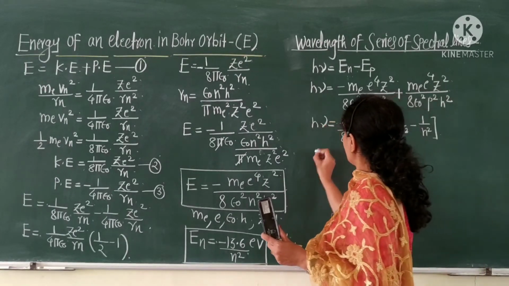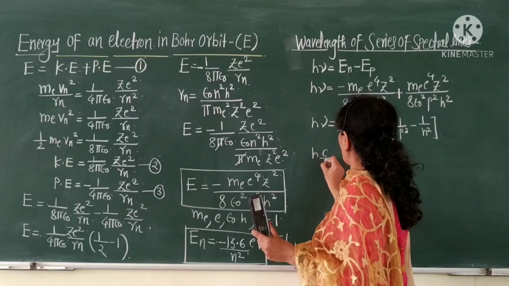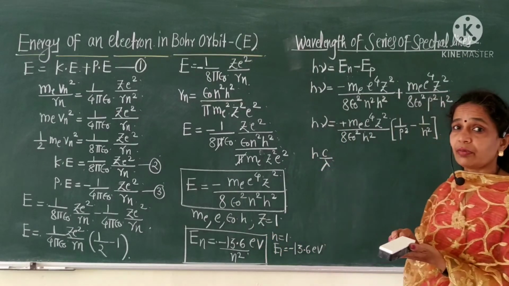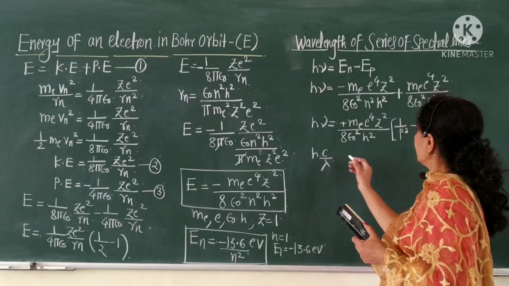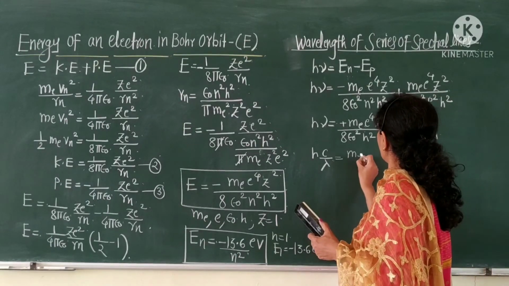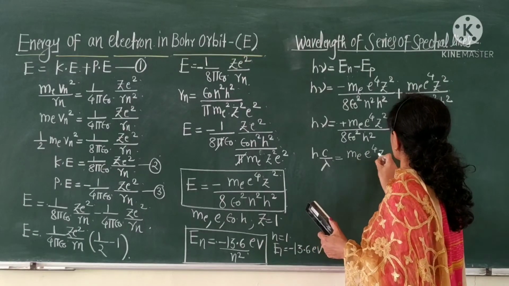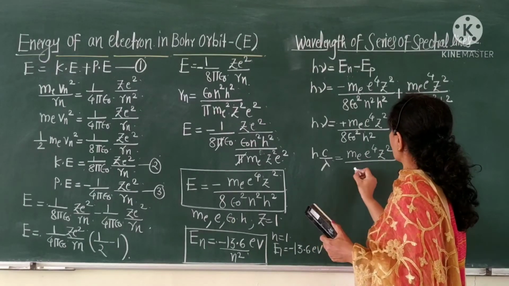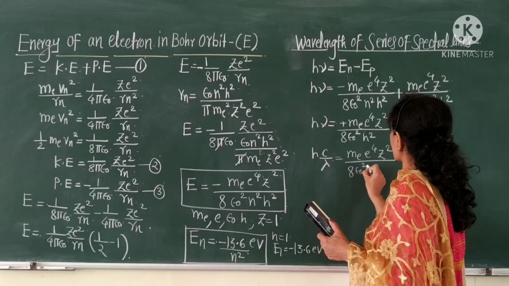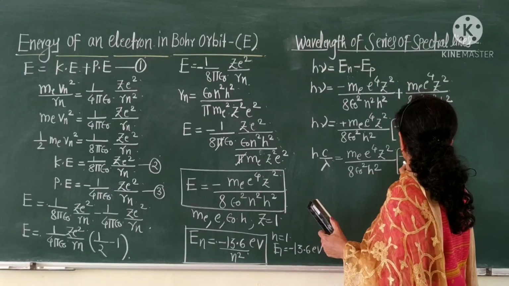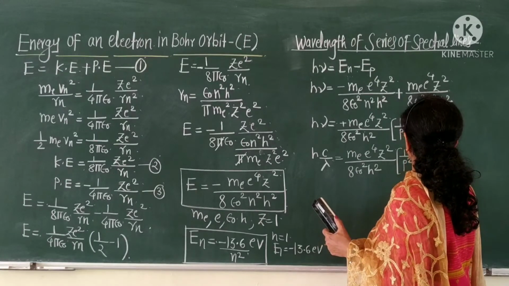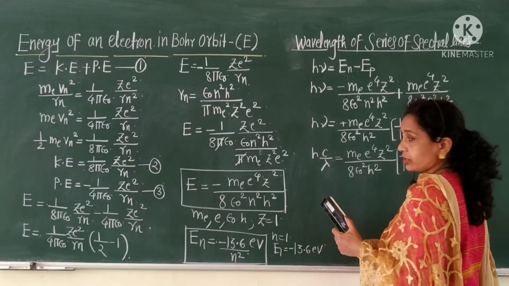This h nu is hc upon lambda, where c is the velocity of light and lambda is the wavelength. This is equal to m e raised to 4 z square upon 8 epsilon naught square h square, in brackets 1 upon p square minus 1 upon n square.